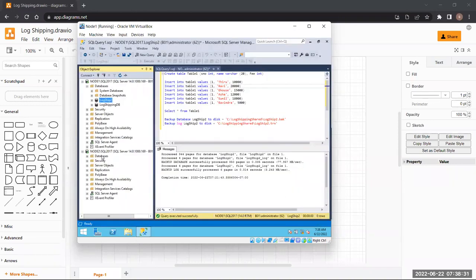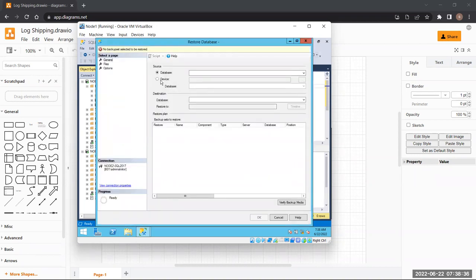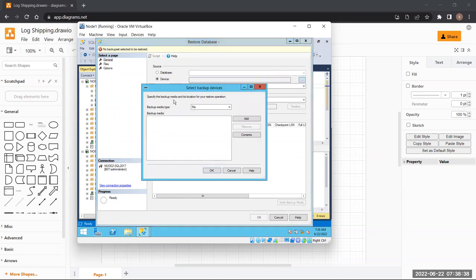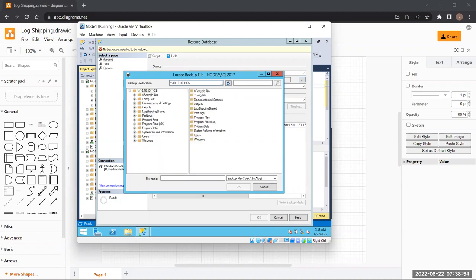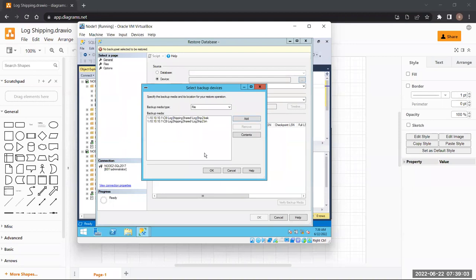Okay. How am I going to restore the database here? We'll go here, restore database, device, options, add. What is the network path? 10.10.10.1. From node 1, we are taking it, right? See the $ sign. Let's see. Yes, we have it. Log shipping shared. These are the two backups, right? Yes. Press OK.